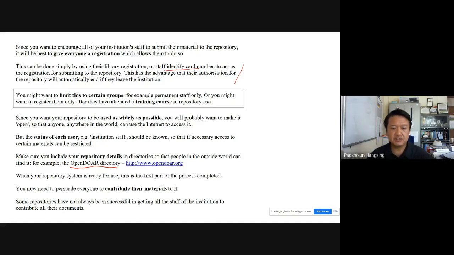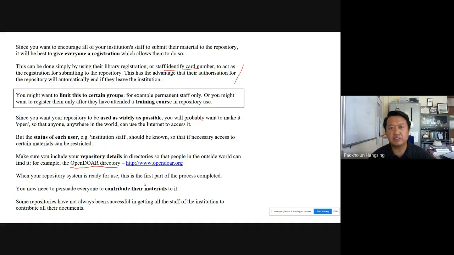So when your repository system is ready for use, the first part of the process is completed. Once you have installed it, made it functional, and registered users, your institutional repository is ready for use. And the next thing, which is the most challenging part of building an institutional repository, is to persuade people to contribute to it.